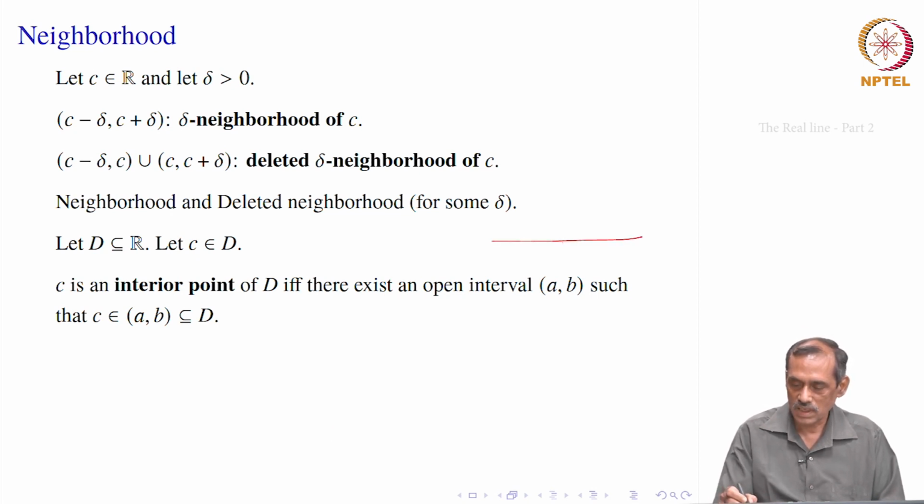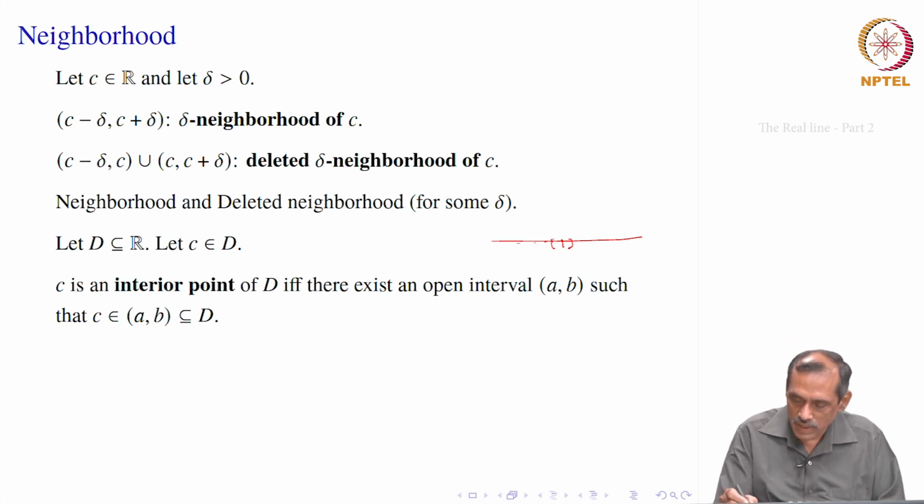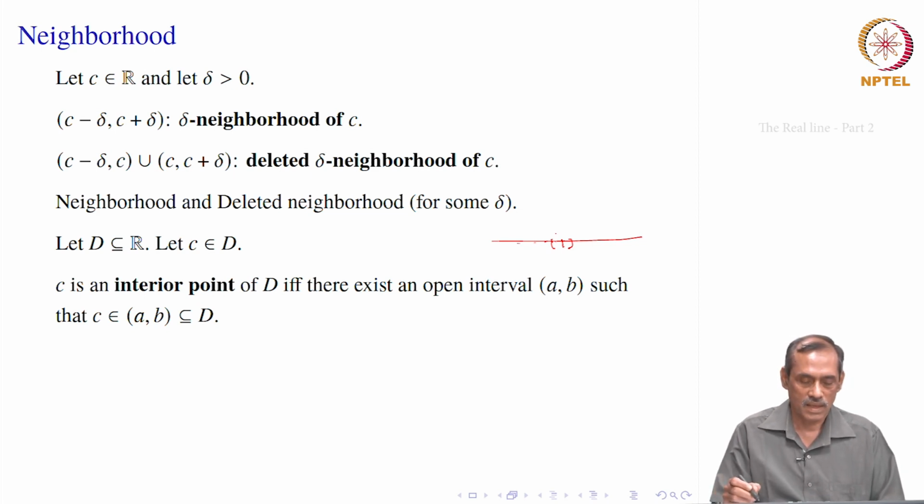So, that means if C is a point and D is a set, and if you take some C minus delta to C plus delta, how big the delta is we do not know, but some delta exists, such that such a neighborhood is completely contained inside D. So, that means if a point is missing anywhere, that will not satisfy this constraint. It is something like, suppose all rationals are missing from D, then that will not satisfy this property.